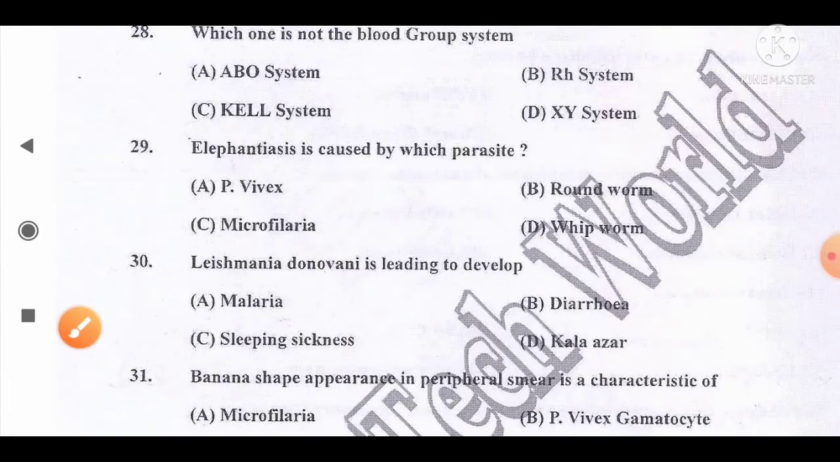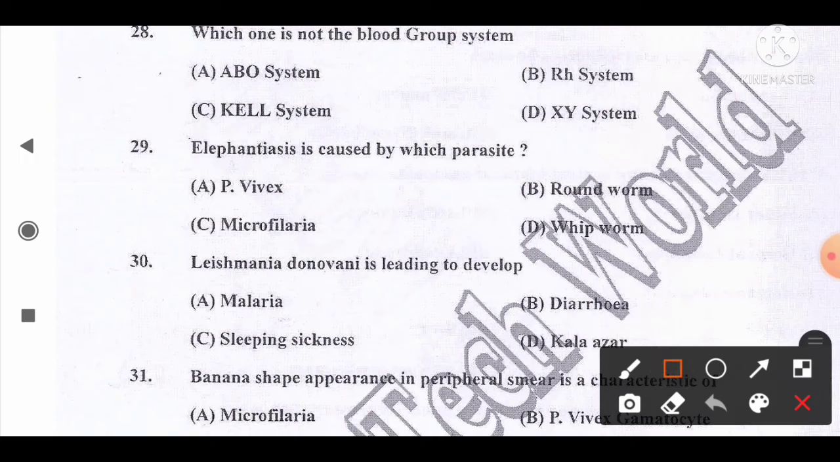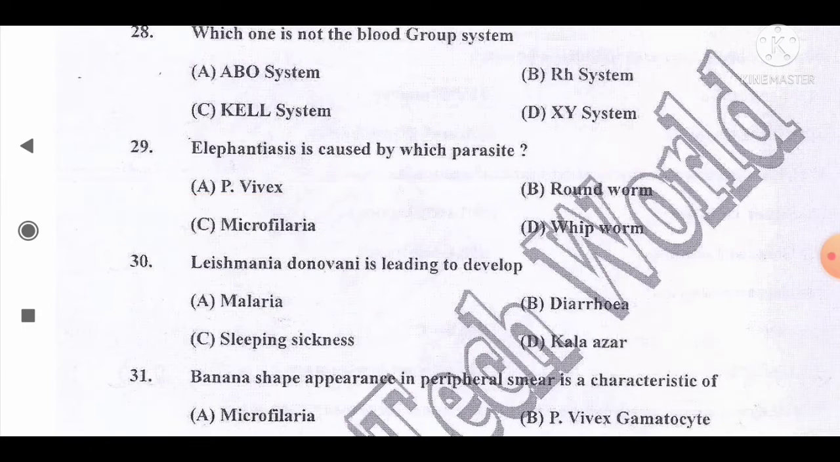Move to the next question, number 29. Elephantiasis is caused by which parasites? And the options are A, Plasmodium vivax, B, roundworm, C, microfilaria, D, whipworm. And the correct answer for this question, as per the answer key, is option C. Microfilaria is the causative agent for the elephantiasis. So option C is the correct answer for this question.